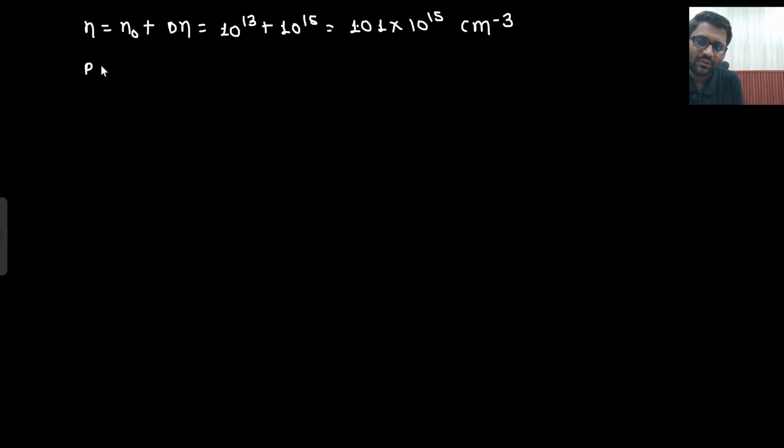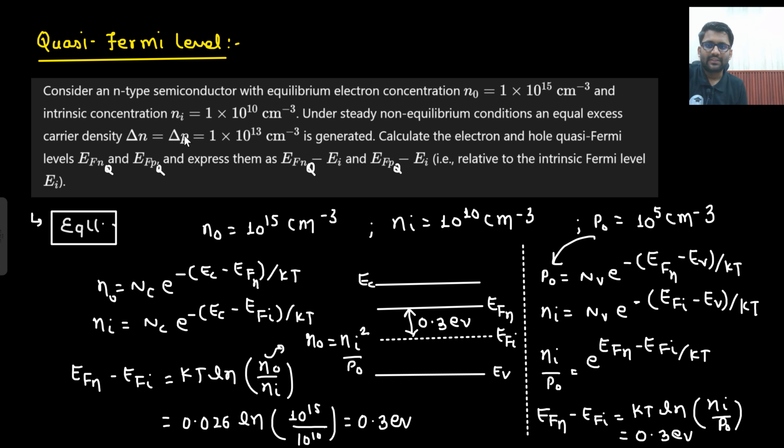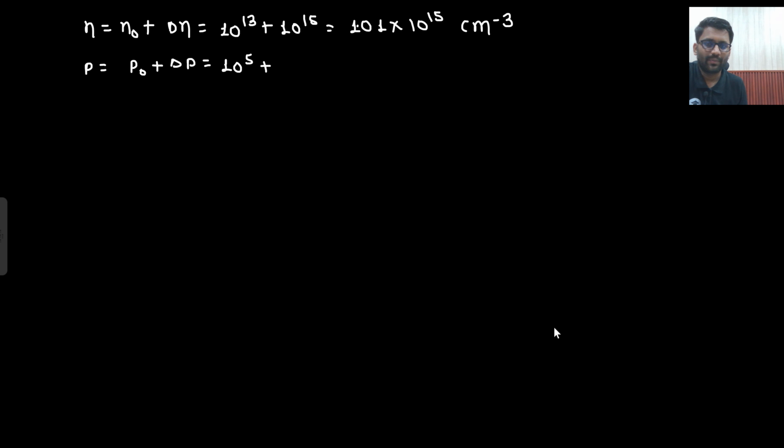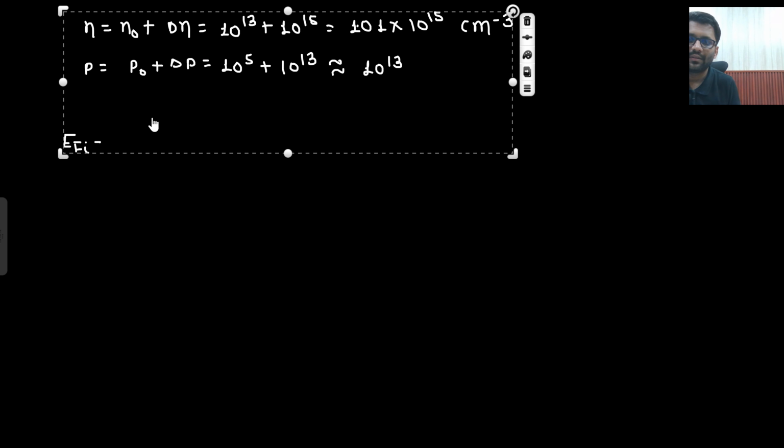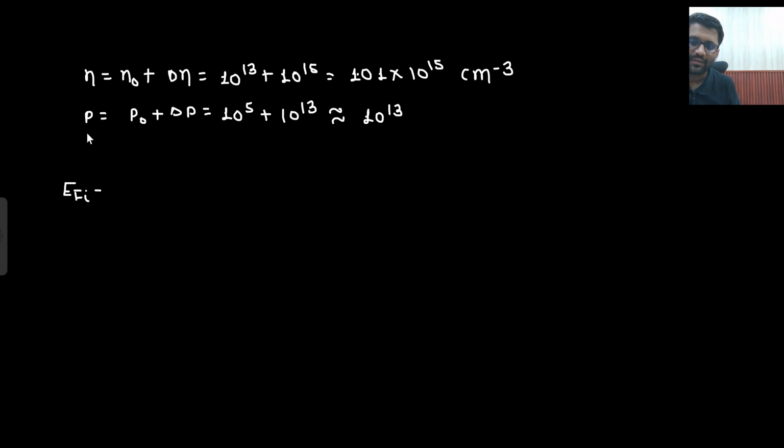But what will be the number of holes? p naught plus delta p: previously it was 10 to the power 5, now plus 10 to the power 13. So it will be nearly equal to 10 to the power 13. Now the equilibrium is disturbed. This is the scenario of non-equilibrium.